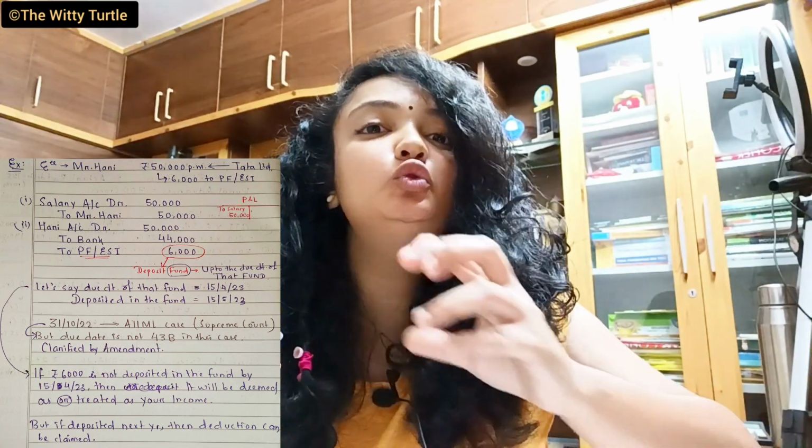For example, the due date of that fund is 15th of April 2023. In this case, if the employer, let's say X Limited, not taking any name, pays this 6,000 rupees into the relevant fund before the due date, that is before 15th of April 2023, then it is allowed as a deduction.